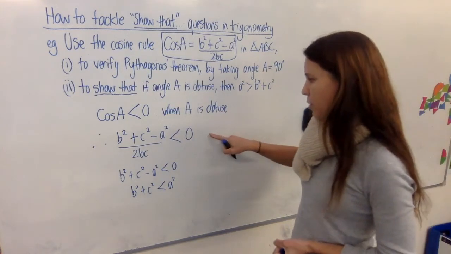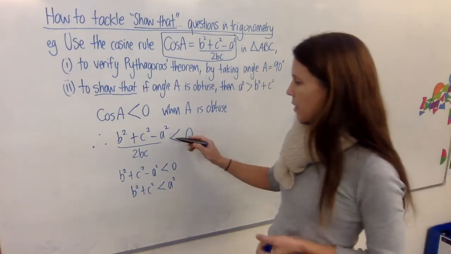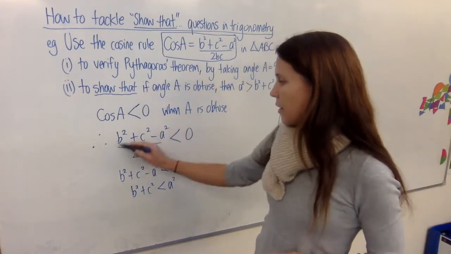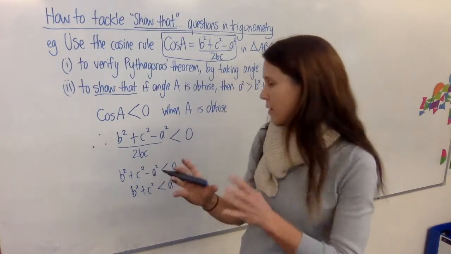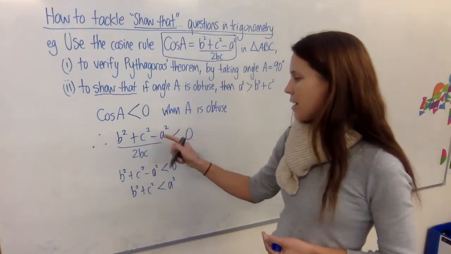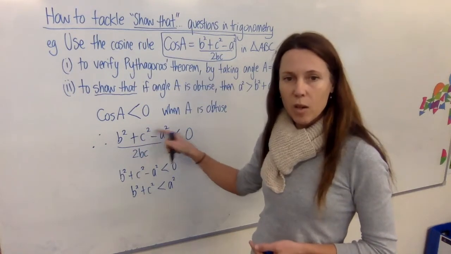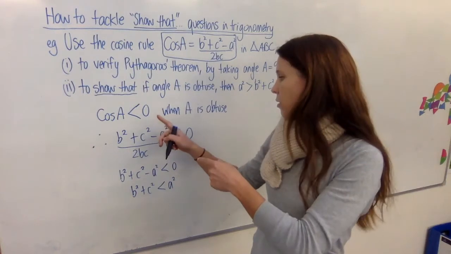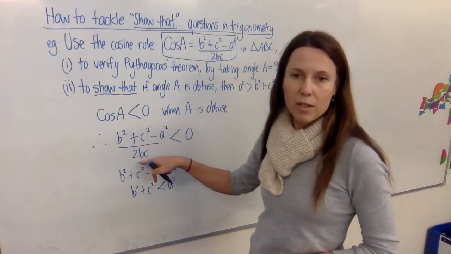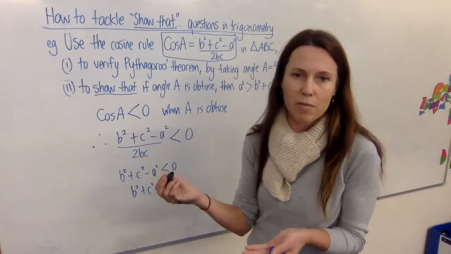But I think that because we're showing that, I would rather actually put in some reasons here. And the reason that I would put over on the side, the reason that we can do this is, if you think about it, this whole number on this side, because it's just a number when it all is said and done, it's all put in the calculator, it'll come out as a number. If that is negative, and it's a fraction, then either the top was negative and the bottom was positive, or the top was positive and the bottom was negative. One or the other, it can't be both. Negative divided by negative would be positive, right?